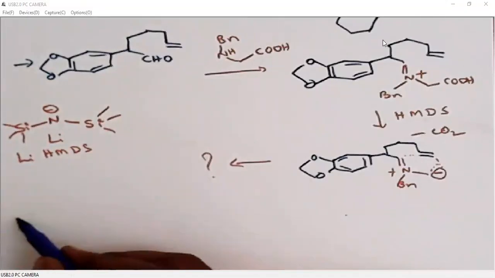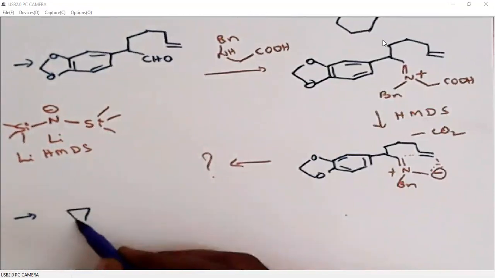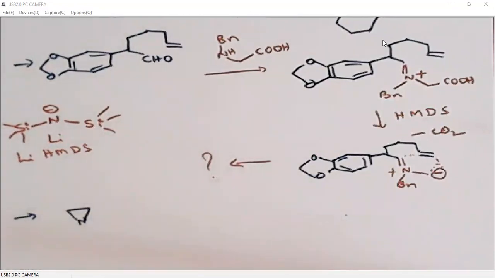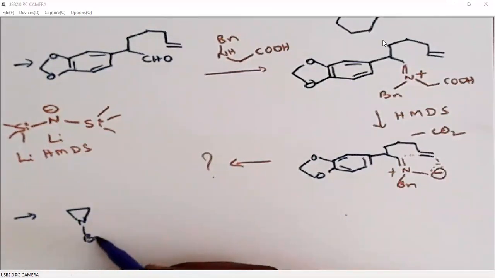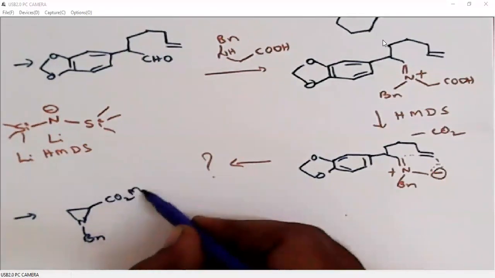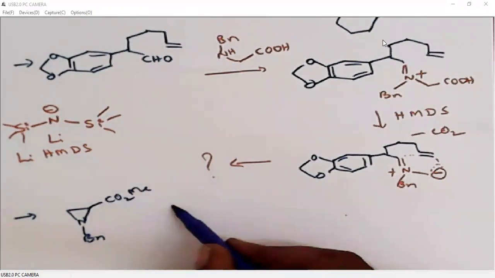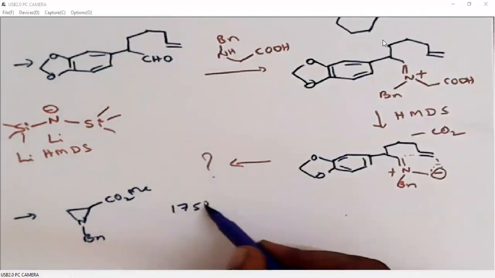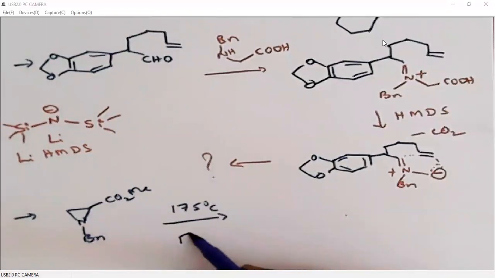Azomethine ylides can also be generated from a 3-membered heterocyclic system like this. It is called aziridine. When we heat this, it undergoes an electrocyclic ring opening reaction. Of course, I haven't discussed them. We will discuss them. So it undergoes an electrocyclic ring opening reaction.